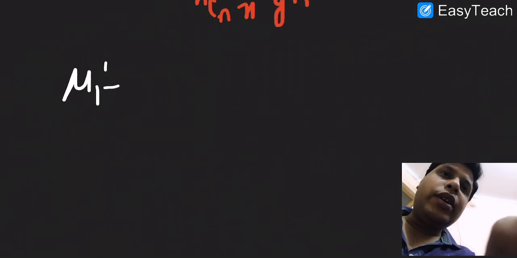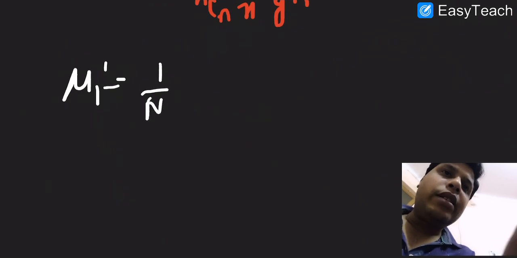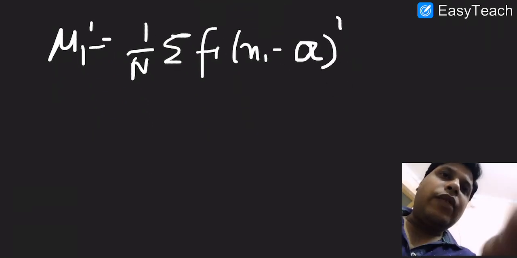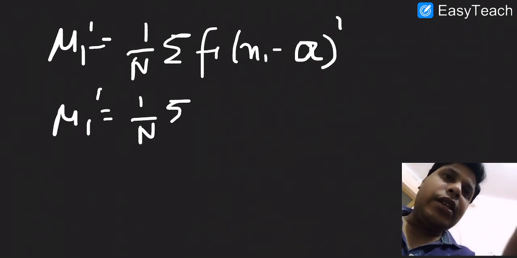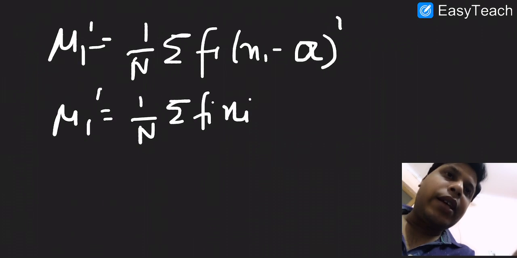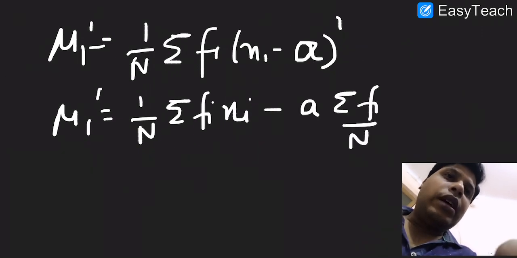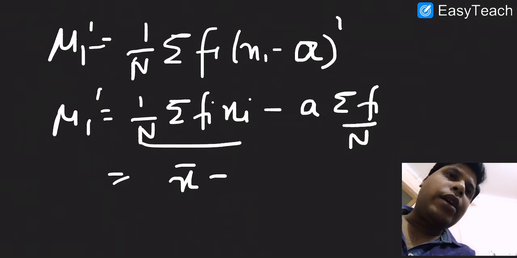Also, in the previous lecture I told you that mu 1 dash was given as 1 over n summation of fi into xi minus a power 1. If I further rearrange the terms, it will be fi xi over n, and a is a constant, and this is the mean, x bar minus a.